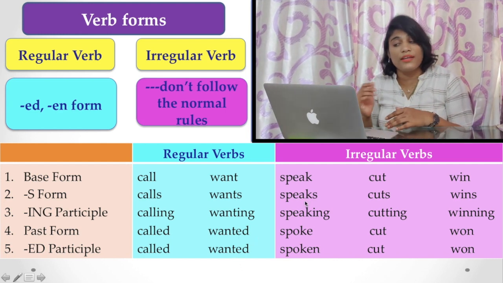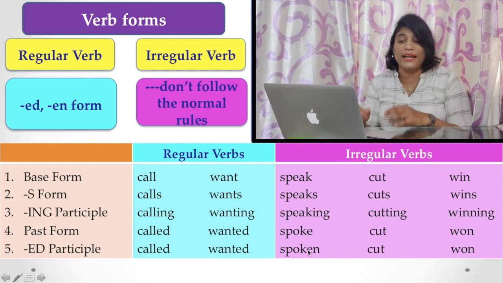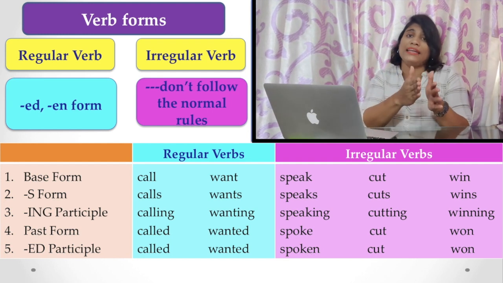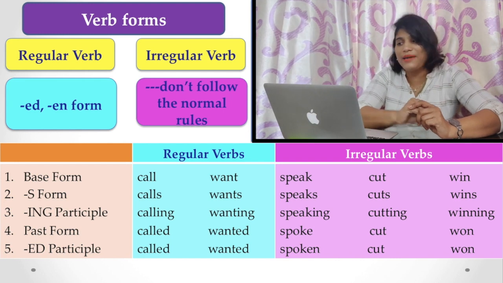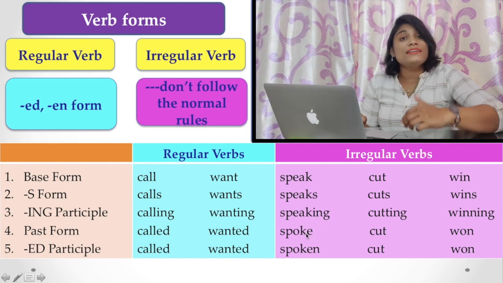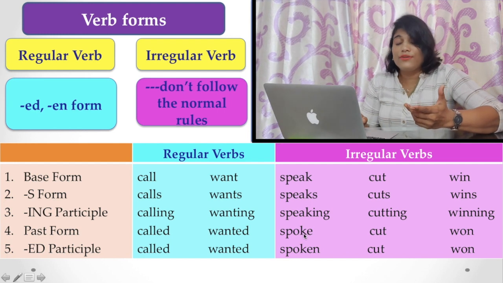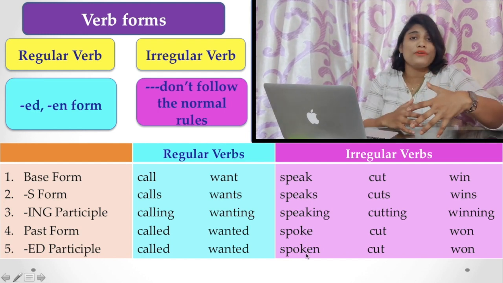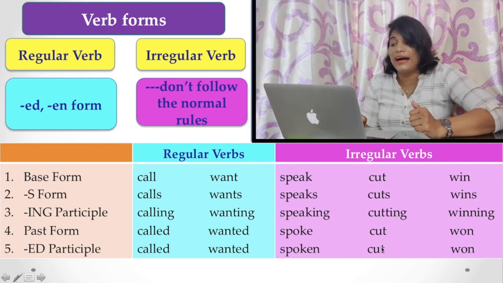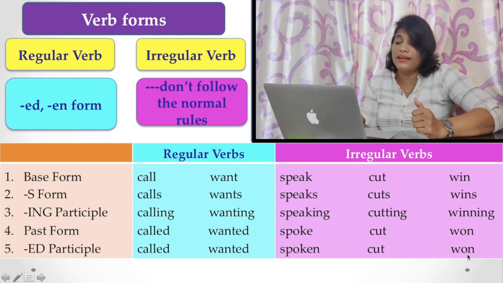But in the case of irregular verbs, you may find that the last two forms, that is the past form and participle form, do not follow any definite rule. Let's see here, speak, speaks, speaking, but spoke. There is no ed form here, or spoken. You do not find any proper forms there. Similarly, cut, cuts, cutting, cut, and cut, win, wins, winning, won, and won.